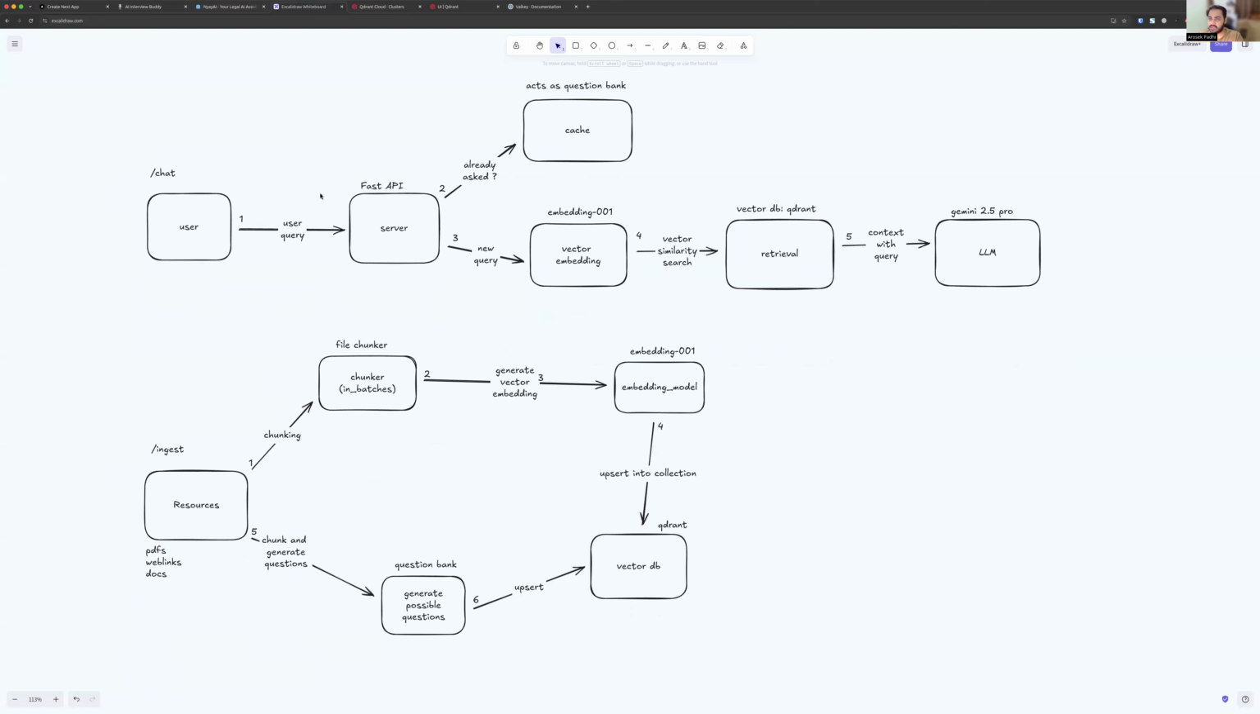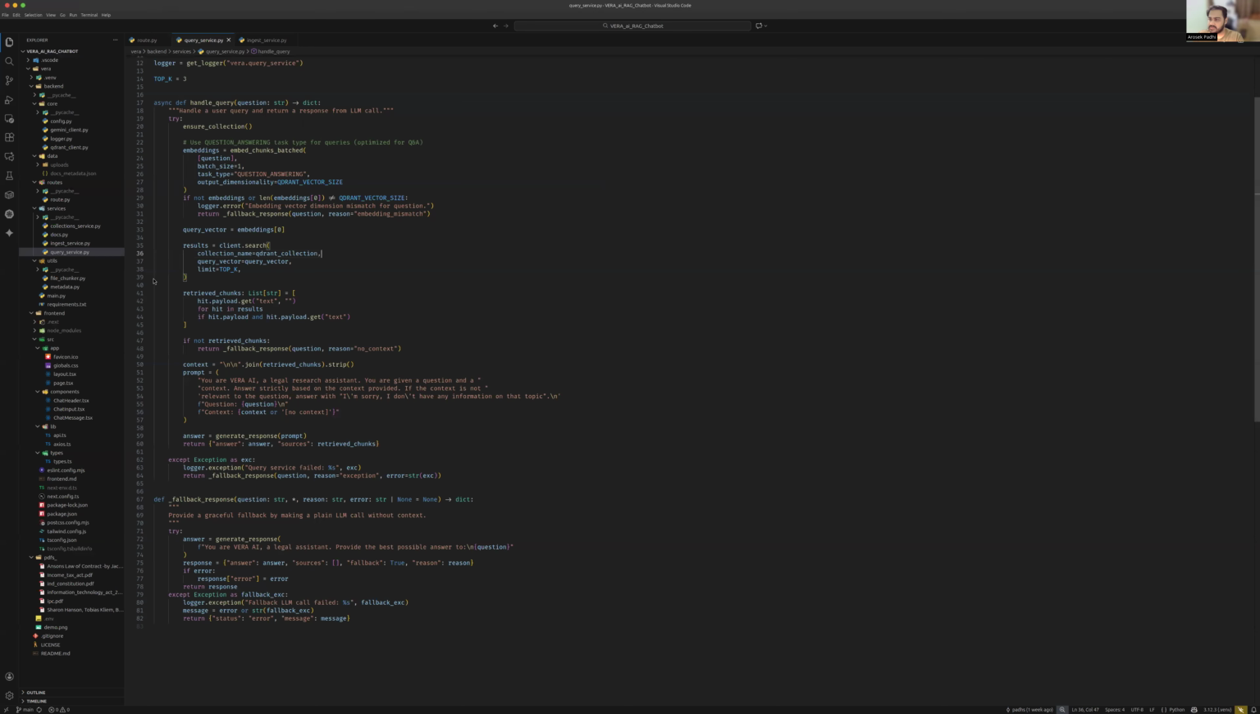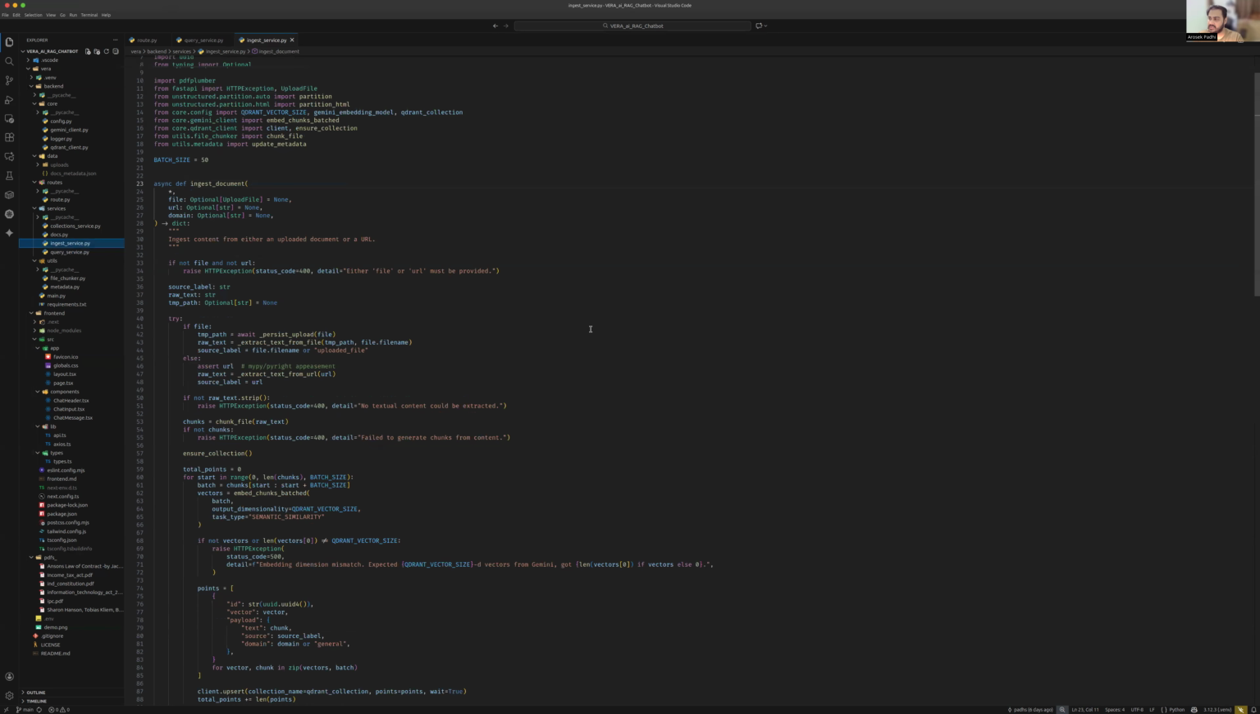Now let's quickly take a look at the code. This is the query service that I was talking about, which handles the user's question and the response. Here I'm also doing the same thing. As you can see, I retrieve chunks and do query vector embedding. What we do basically is chunk into small vectors, upsert them into Qdrant DB, then do a vector similarity search on Qdrant DB, get back the context and pass the context to the LLM for context continuity.